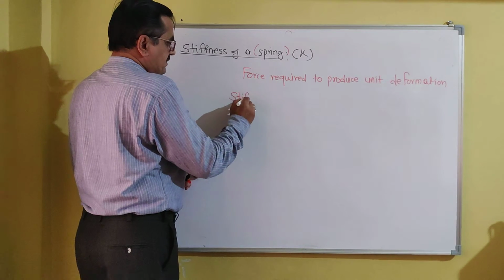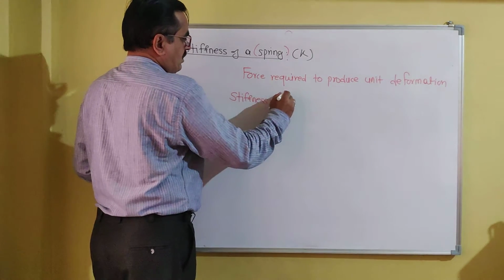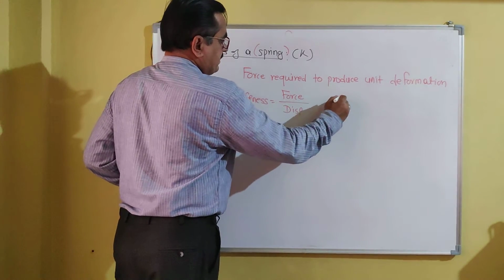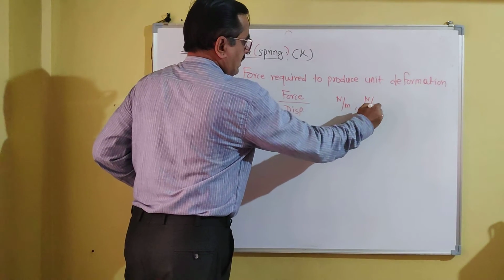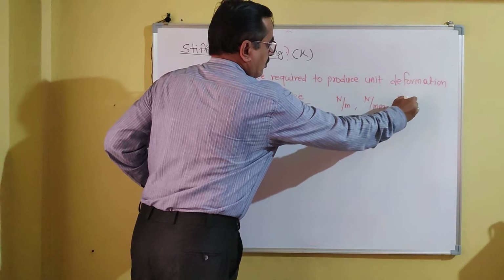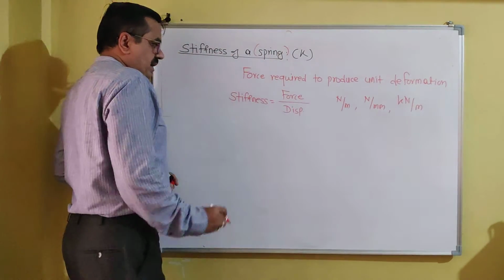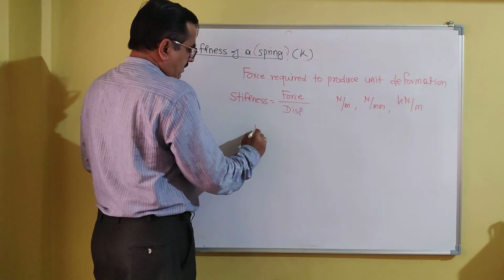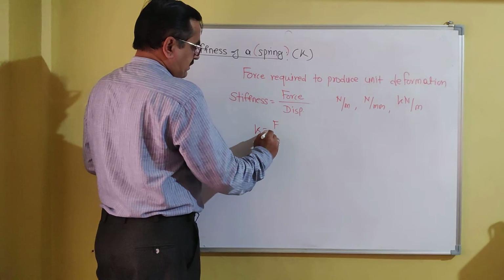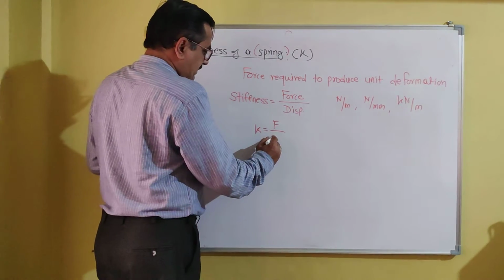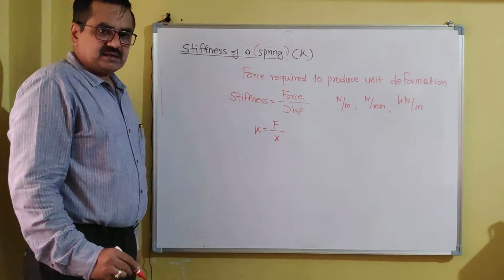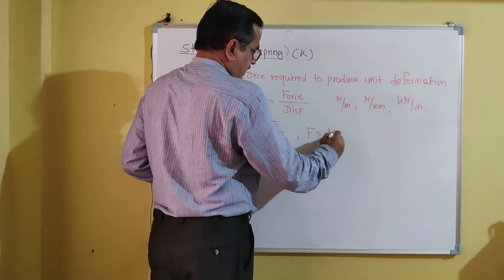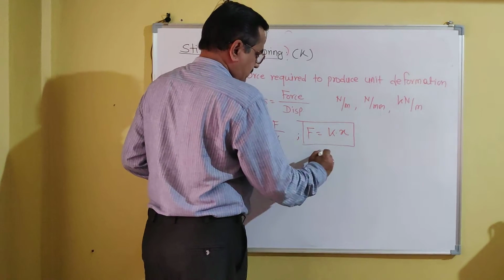Mathematically it can be expressed like this: stiffness is equal to force per unit displacement, and its unit is Newton per meter, Newton per mm, kilonewton per meter, etc. So K is equal to force, denoted by F, upon displacement, denoted by X. So K is equal to F upon X, and hence force is equal to K into X, stiffness into displacement.